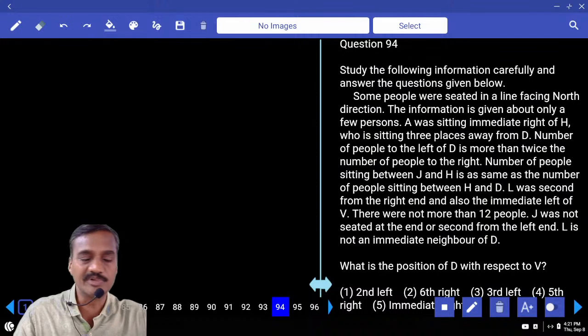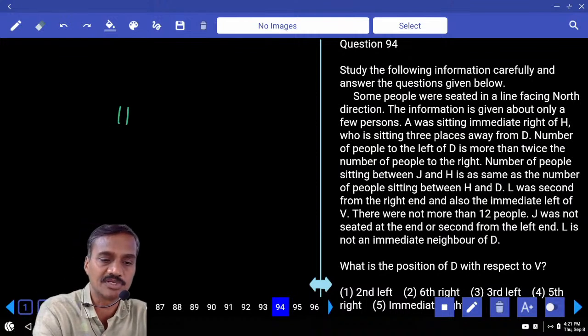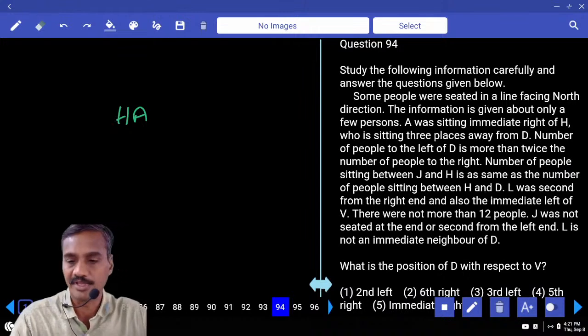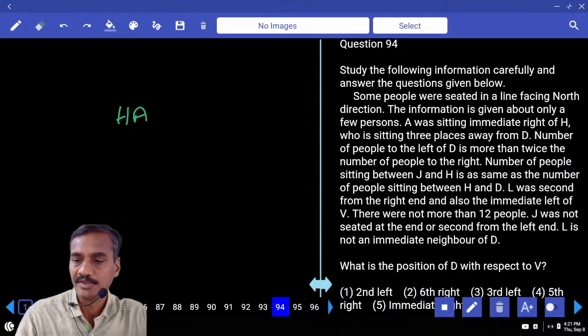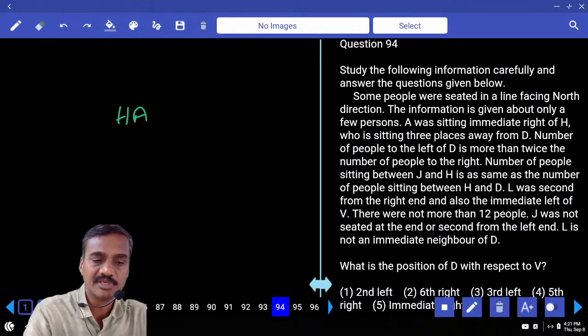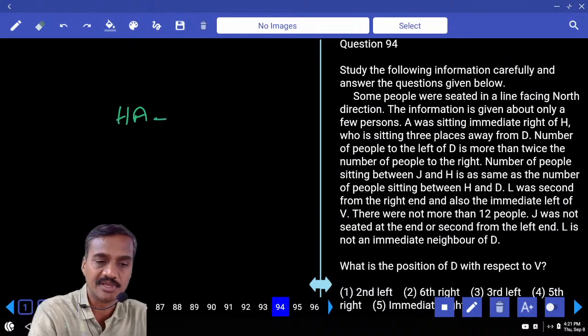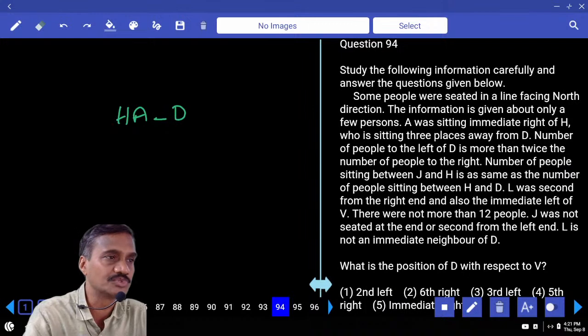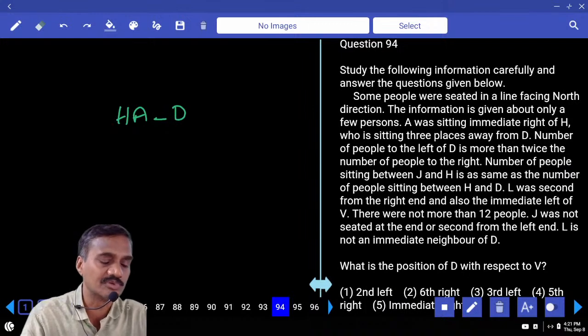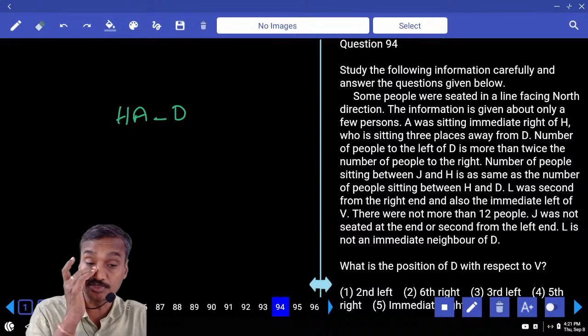A was sitting to the immediate right of H. H is here, A is here. A is to the immediate right of H. H is sitting 3 places from D. H is 3 places from D, and D can be like this: 1, 2, 3. And H is 3 places from D. Or what is the next possibility we have?